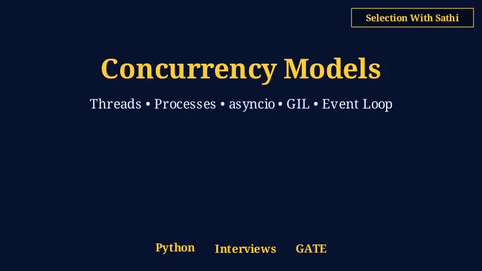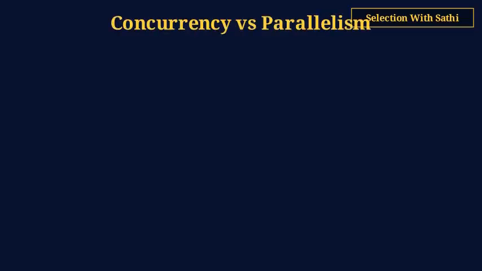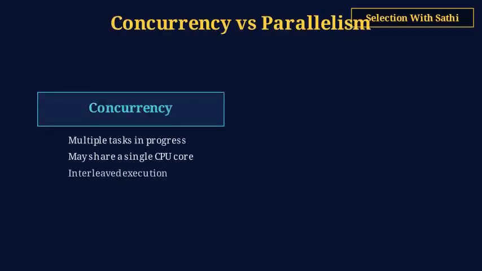Today we compare Python's three concurrency models from Fluent Python Chapter 20. Threading, multiprocessing, and asyncio each solve different problems. We will explore when to use each one, how the GIL affects them, and see the same spinner example implemented in all three approaches. First, let's clarify concurrency versus parallelism.